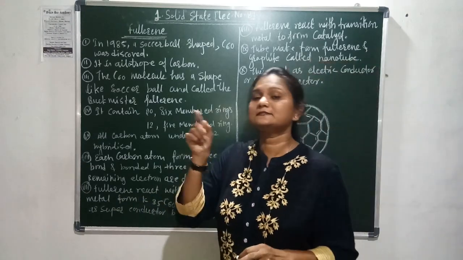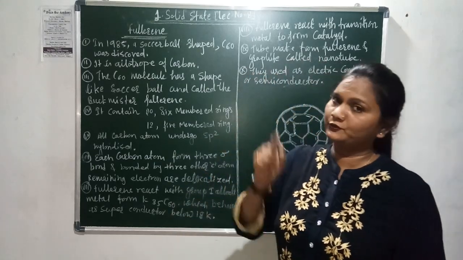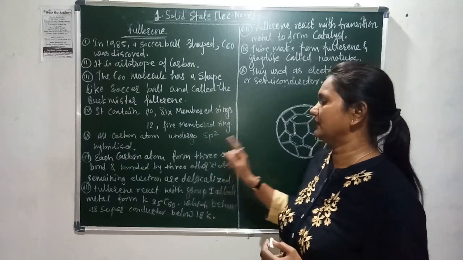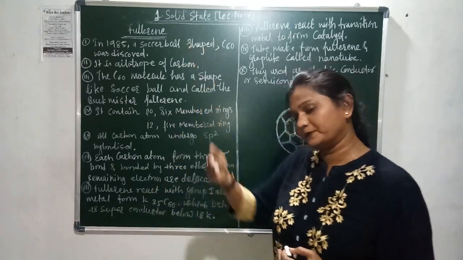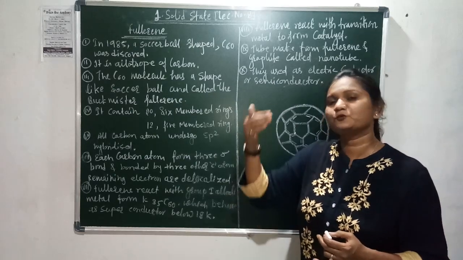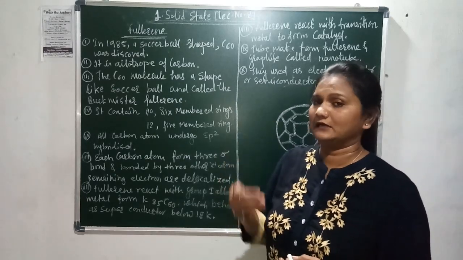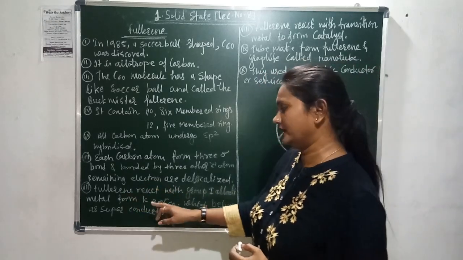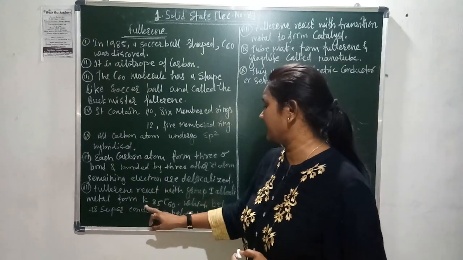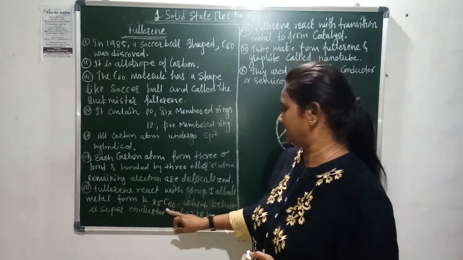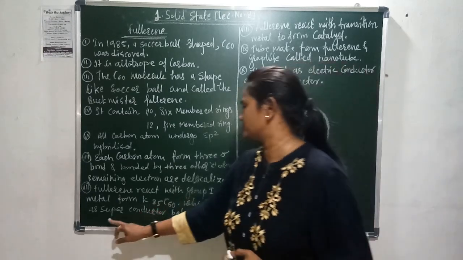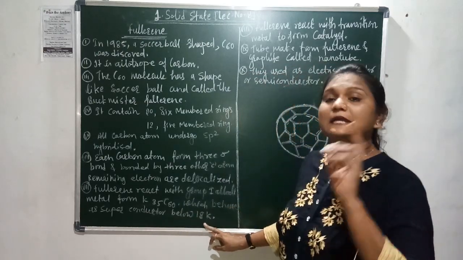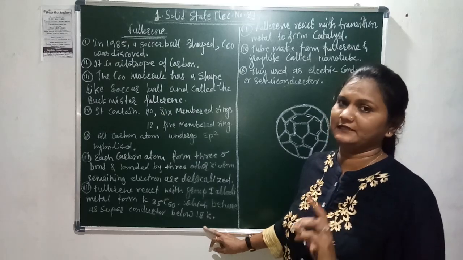The next point is that fullerene reacts with group number 1 alkali metals. Group 1 is called the alkali metals, and group 2 is called the alkaline earth metals. When an alkali metal reacts with fullerene, they form K3C60, which behaves as a superconductor, but below 18 Kelvin temperature.